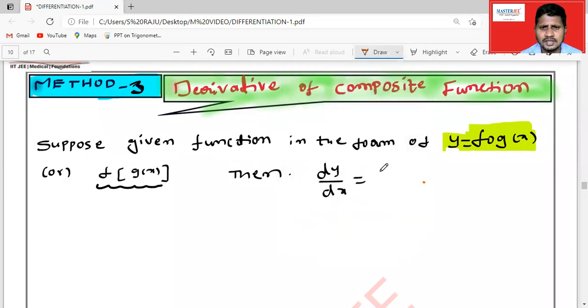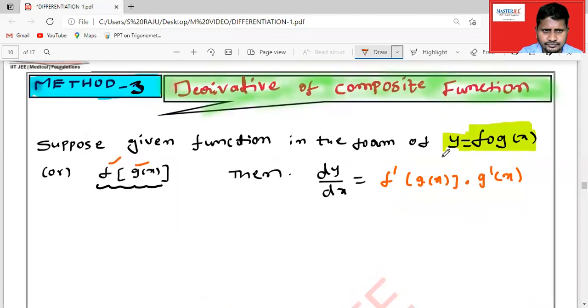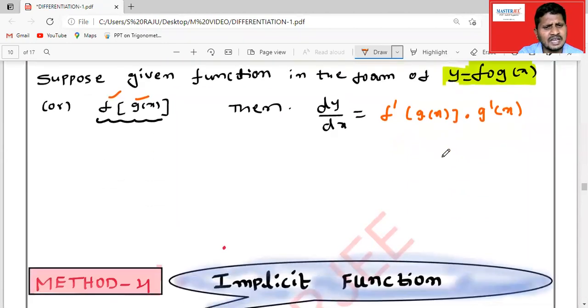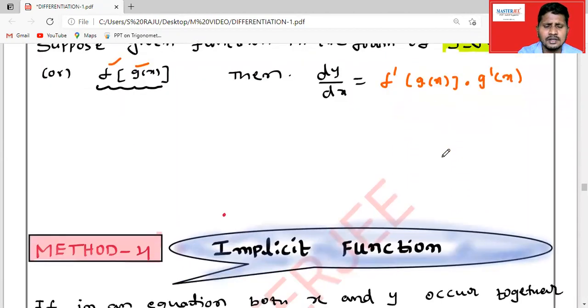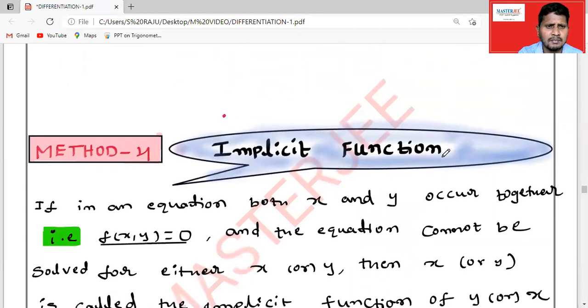Then the derivative of this is given by f dash of g of x into g dash of x, right? First we differentiate f, then we differentiate g. This is with the help of the chain rule. So let us see an example for each and every method, like JEE Mains questions.